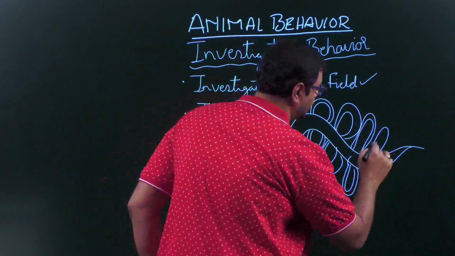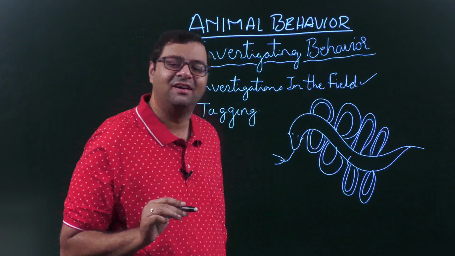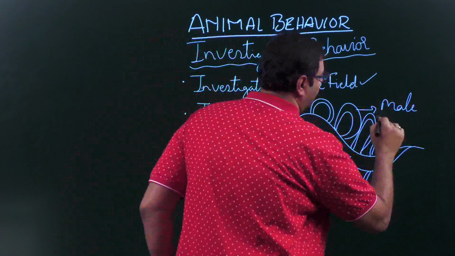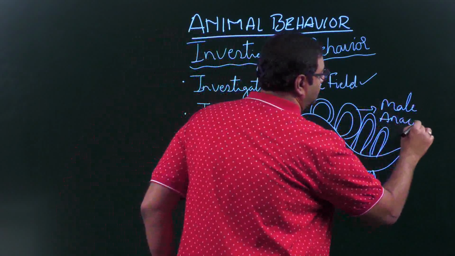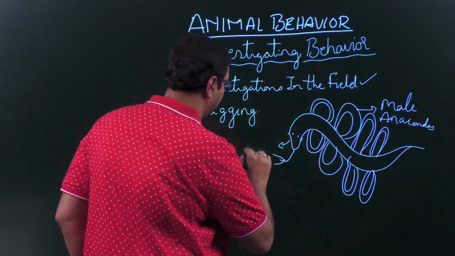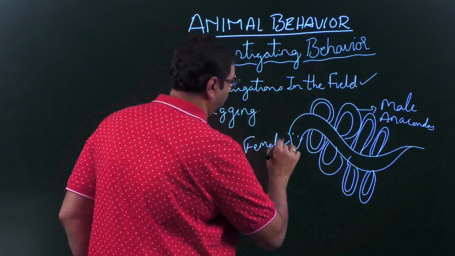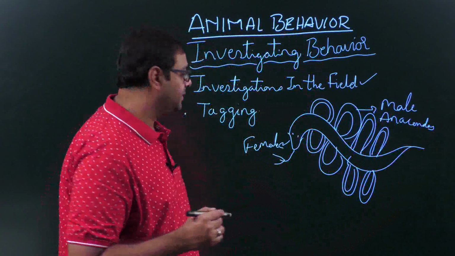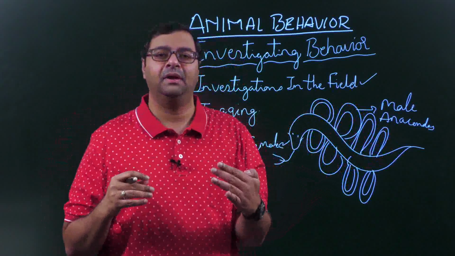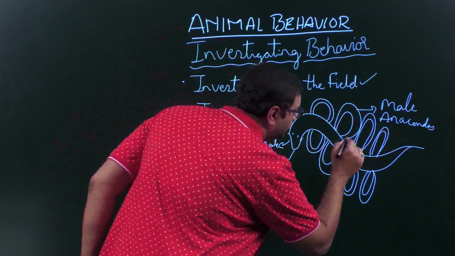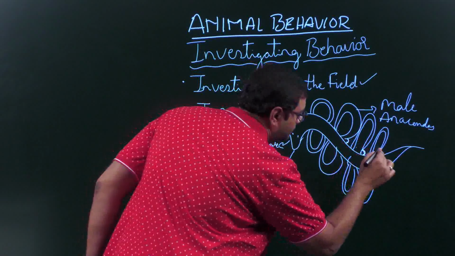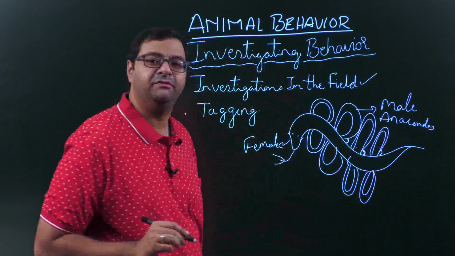Mind you, these are all snakes basically; they are not wings or anything on the female. These are male anacondas, and this one is a female. When they are wrapped around the female, they use these small horn-like structures like this, and they tweak the body of the female like this.